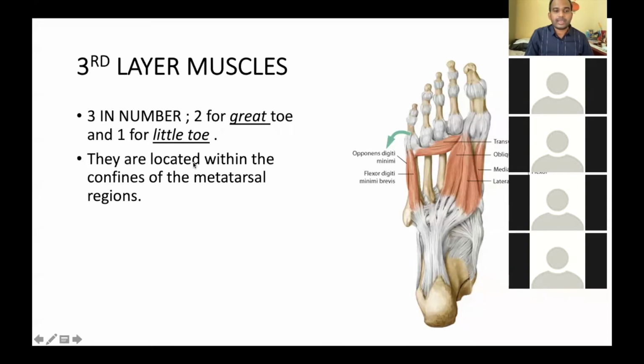And they are located within the confines of the metatarsal region. Between these metatarsals only, these muscles are confined. So total we have three muscles, one exclusively for the little toe and two for the greater toe. Now what are these muscles?